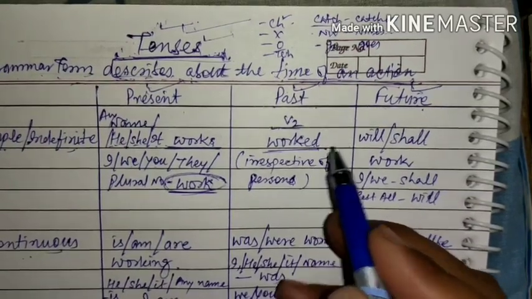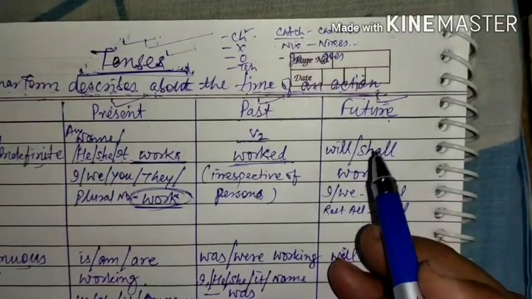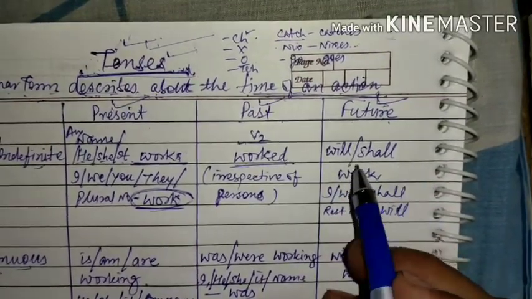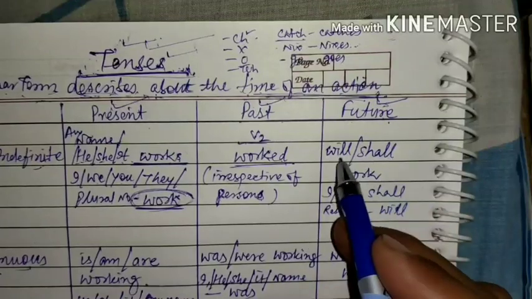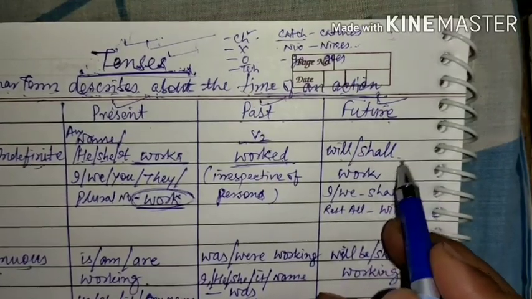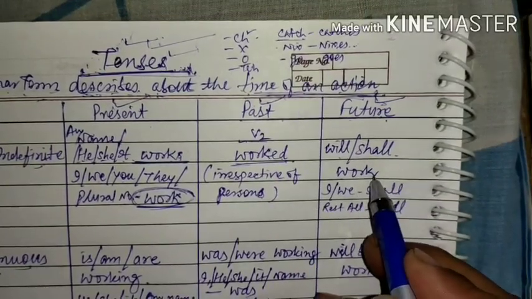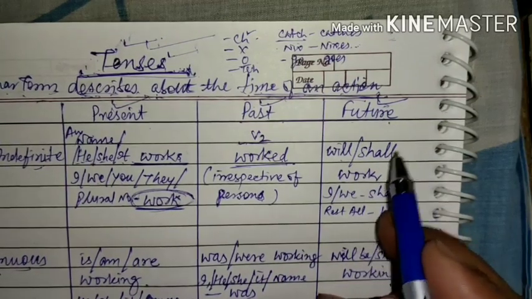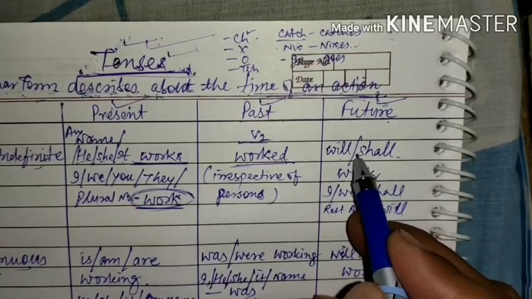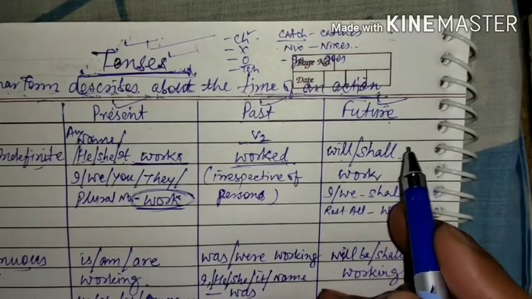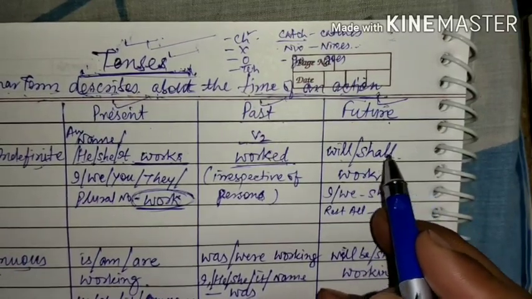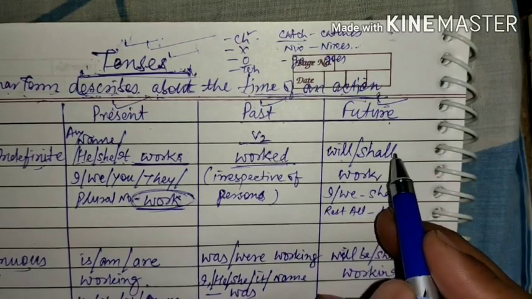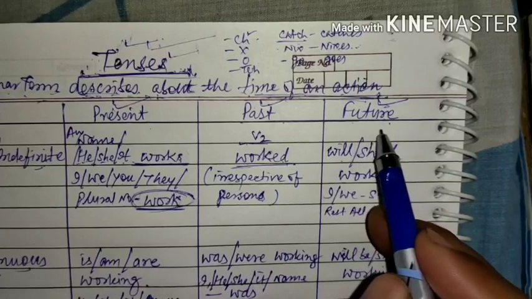The future tense, that is future indefinite of the same verb, will be will or shall followed by verb first form, only work. Okay, I shall work. And if you want to show the compulsion or obligation or determination, then we use shall, will with I and we also.